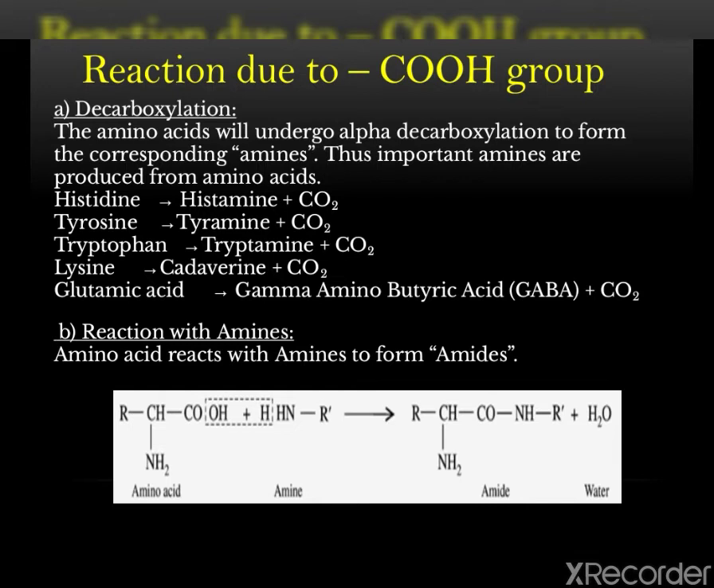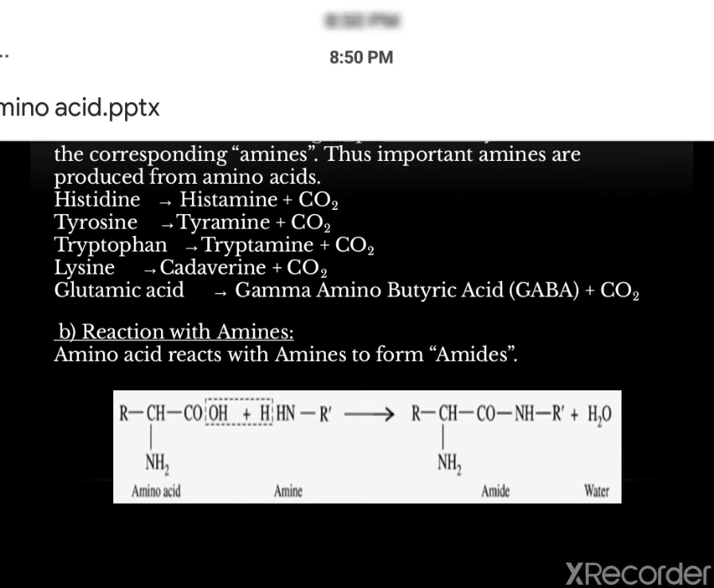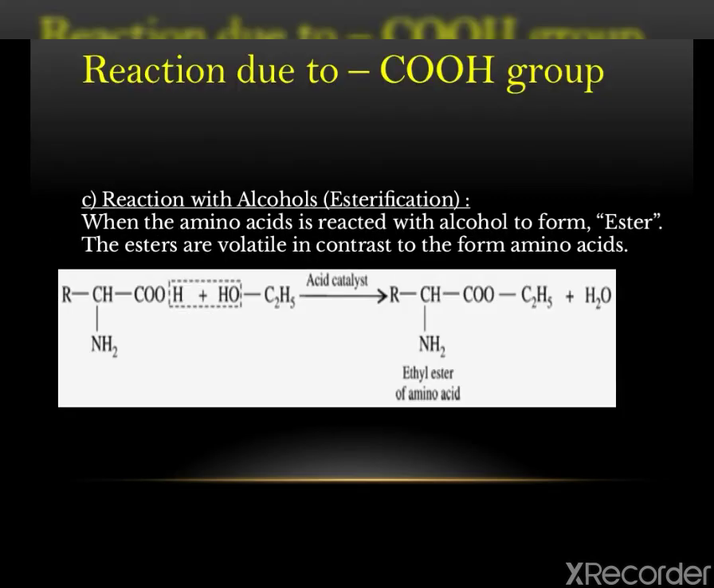The next reaction is the reaction with amines. That means amino acids react with amines to form amides. See the respective reaction. The next reaction is the reaction with alcohol, that is esterification. When the amino acid is reacted with alcohol to form an ester, the esters are volatile in contrast to the free amino acids. See the respective reaction.